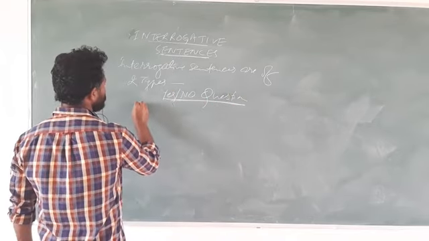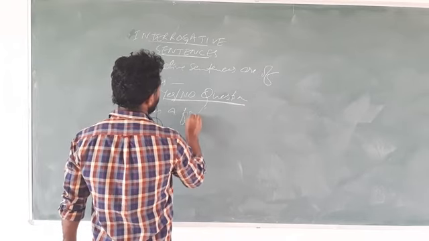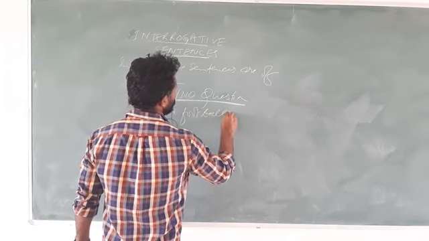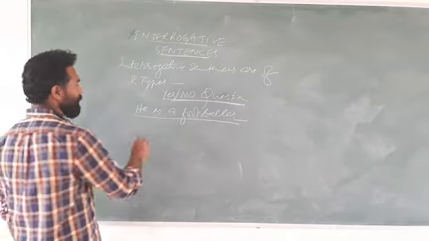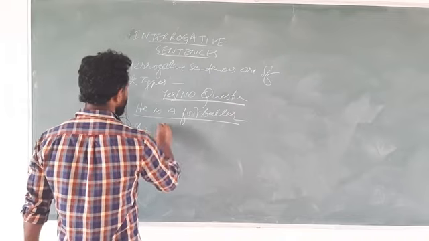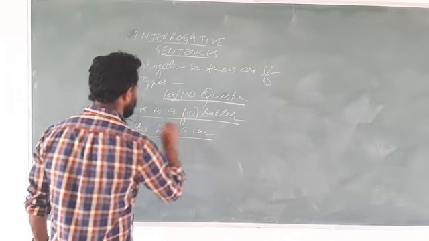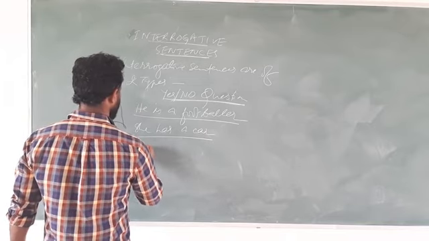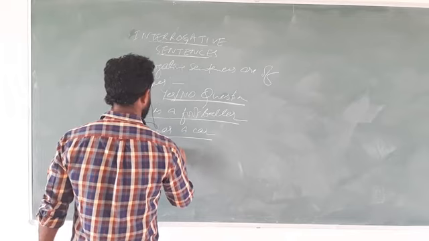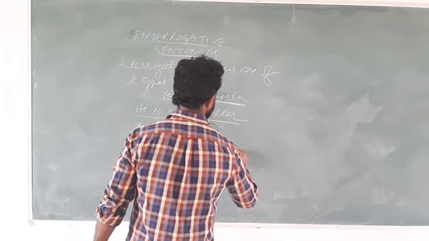If I say, he is a footballer, this is the sentence. He is a footballer, right? Next, if I say, she has a car, this is the sentence. Next, if I say, you always speak the truth.